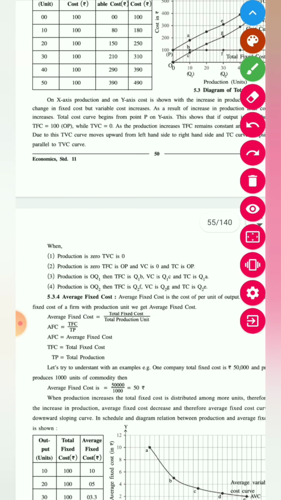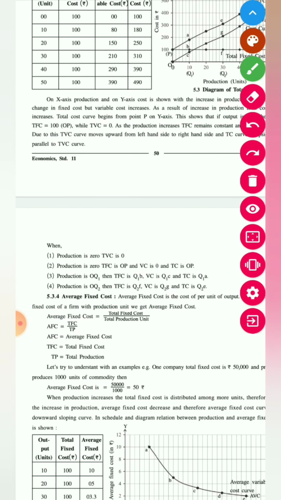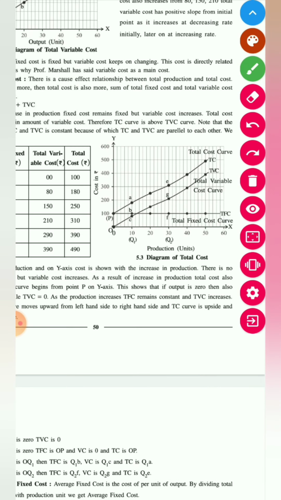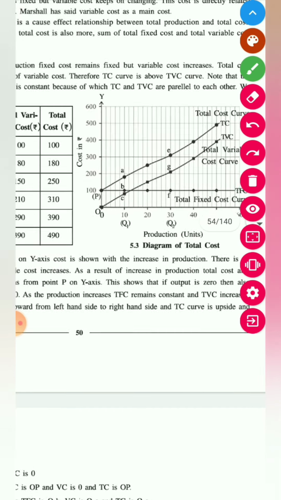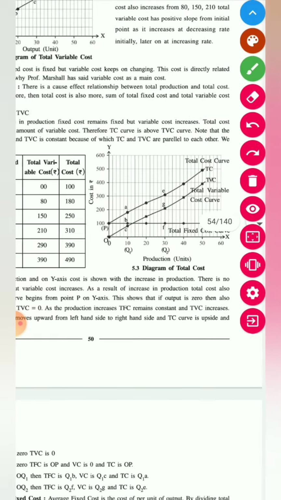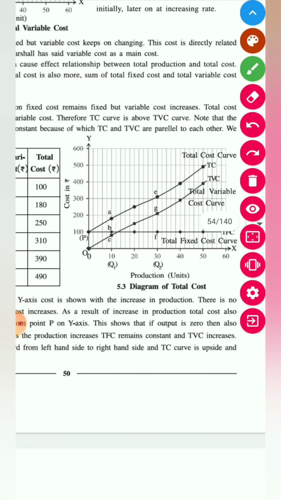Let us understand the relationship between the total variable cost and fixed cost. It is given over here. Sorry, I missed one point here. Diagram. You can see this is one diagram on which all the points are explained on your page number 50. आपके पेज नंबर 50 पे ये दिया हुआ है. This is your x-axis, y-axis. This is your fixed cost curve parallel to x-axis. This is your variable cost curve, and this is your total cost curve.